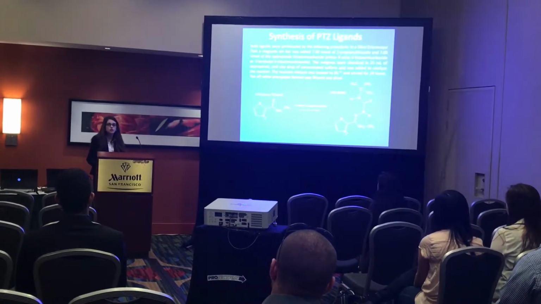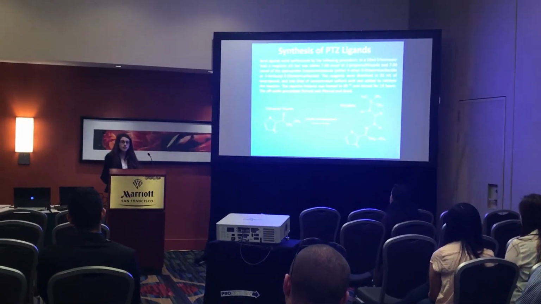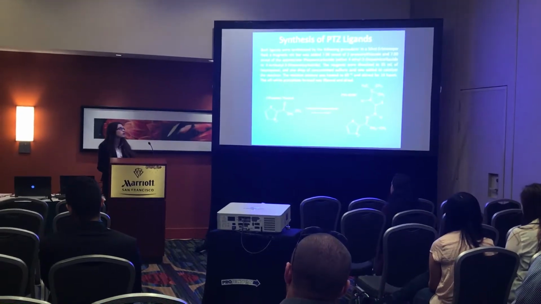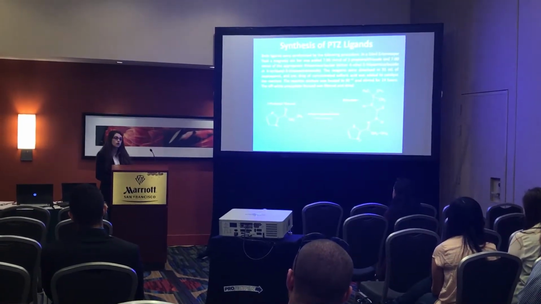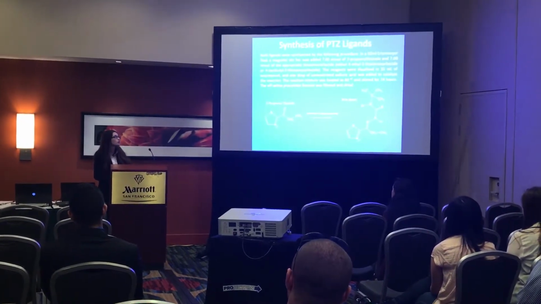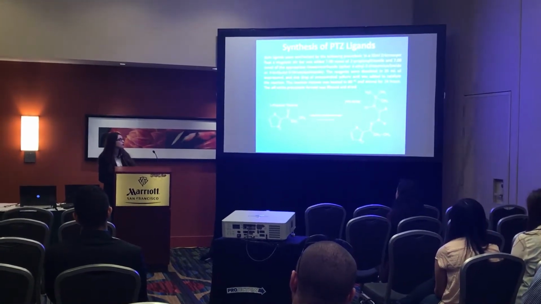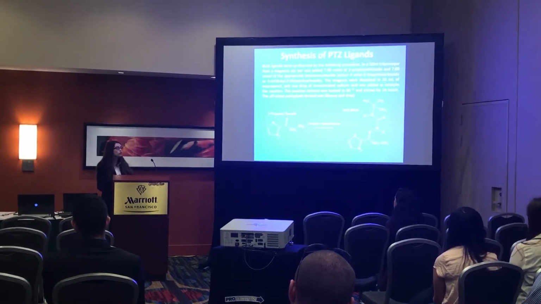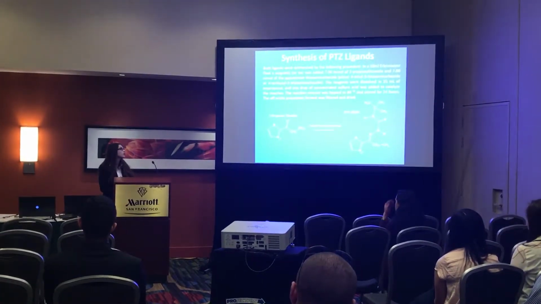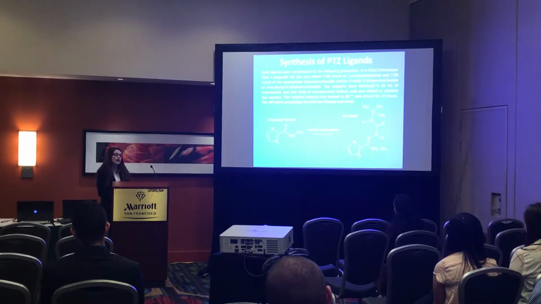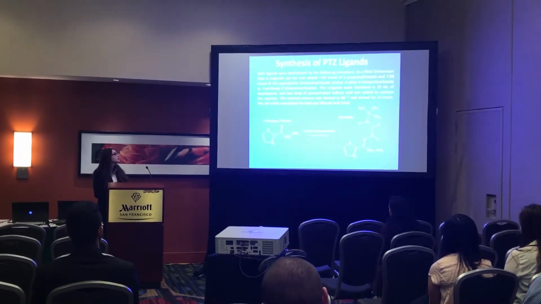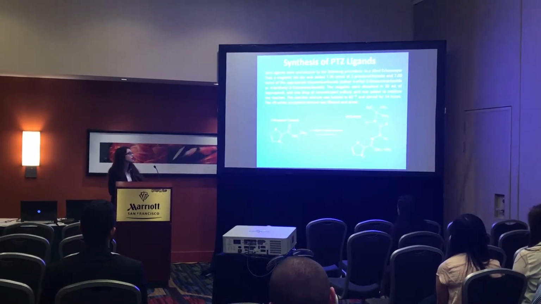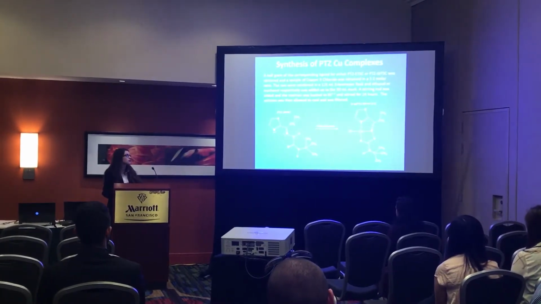The general procedure that we do in order to form the ligand is actually a very standard in-house procedure for thiosemicarbazones. In order to do this, we take a 1 molar ratio of propionyl thiazole with our thiosemicarbazones, and then we combine them together in a reaction mixture, usually using either ethanol or methanol. We add a bit of sulfuric acid and then leave it to stir overnight. These generally come out to be very, very pure, and so then we proceed on to our copper complexes.